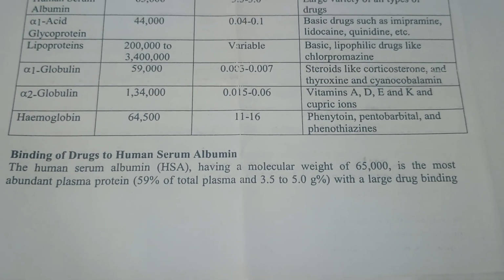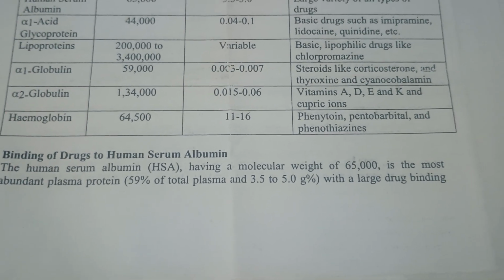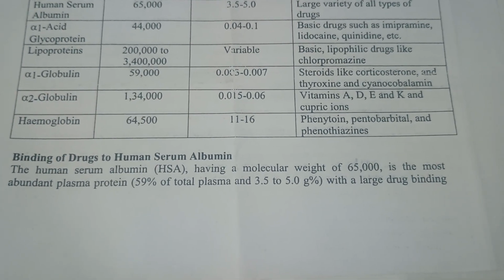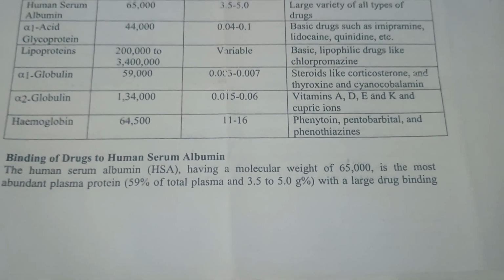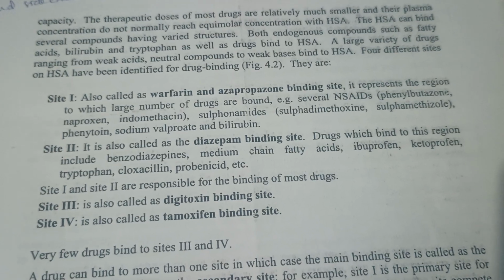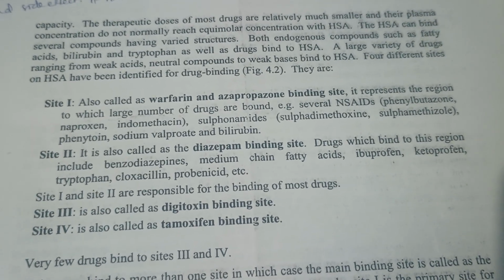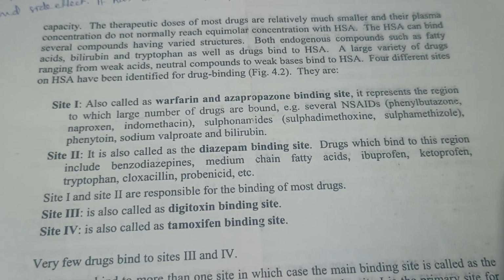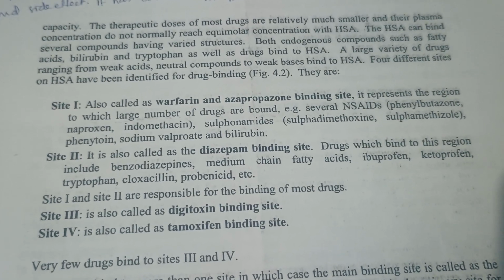Binding of drug to human serum albumin. The human serum albumin, HSA, has a molecular weight of 65,000 and is the most abundant plasma protein, 59% of total plasma protein, at 3.5 to 5.0 gram with large drug binding capacity. The therapeutic dose of most drugs is relatively small and their plasma concentration does not normally reach equimolar concentration with HSA.